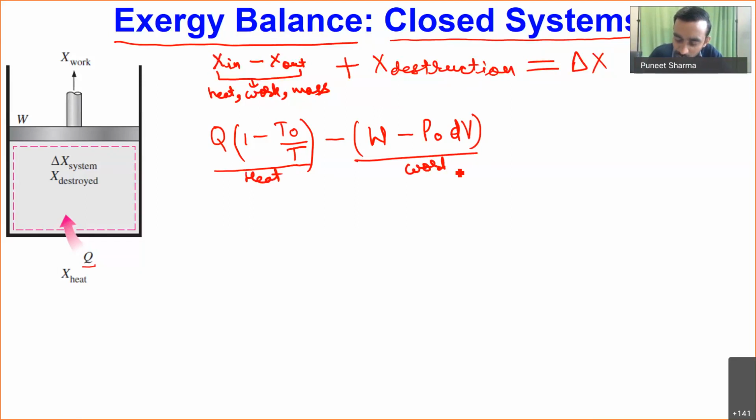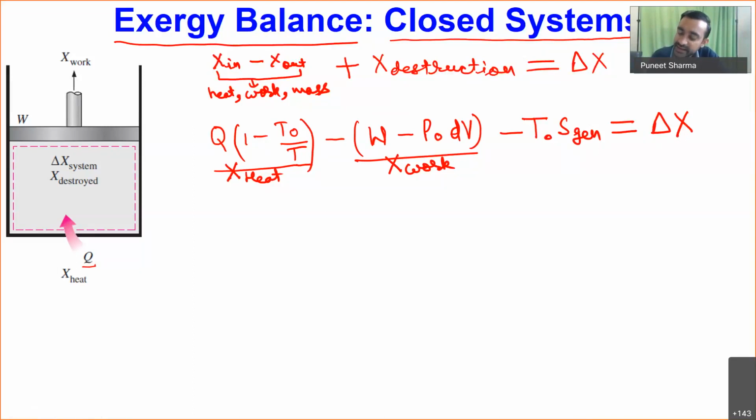Okay, now I can call it X heat or X work. Then X mass will be 0 over here, because this is a closed system. We will not have any mass interaction across the boundary. So X mass will be 0. And now if I write exergy destruction, it will be minus T naught times S generation, and that will be equal to the change in exergy of the system. So the change in exergy of the system I can write as delta X. Okay, so this will be equal to my delta X.